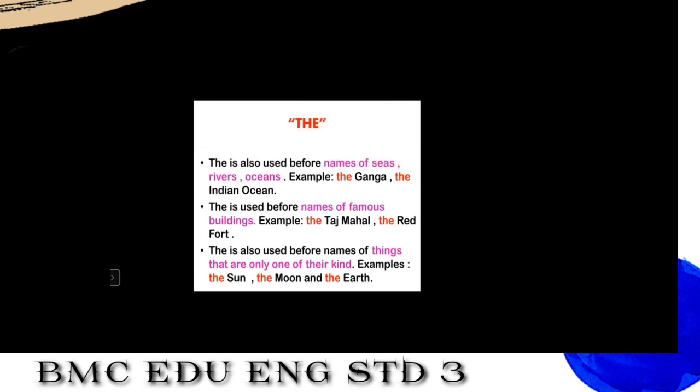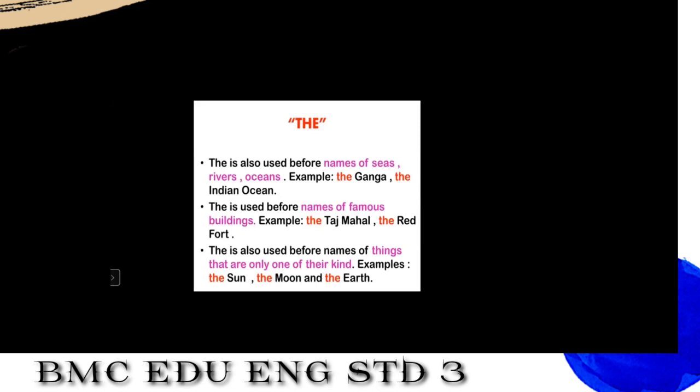Now next, the Indian Ocean. Why did we use the before Indian Ocean? Because we are talking about a specific ocean. Yes, the Indian Ocean.